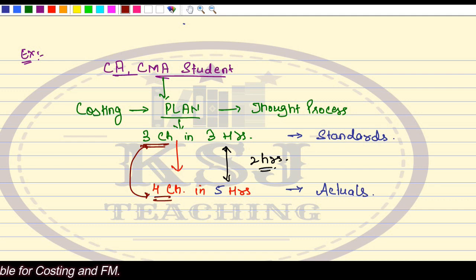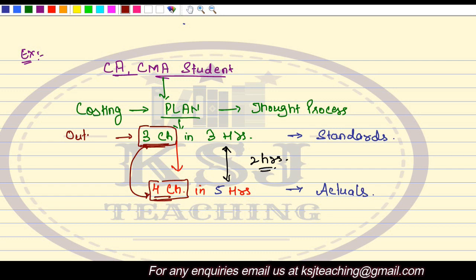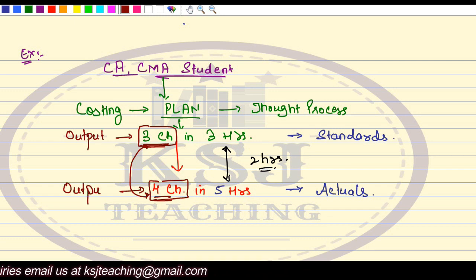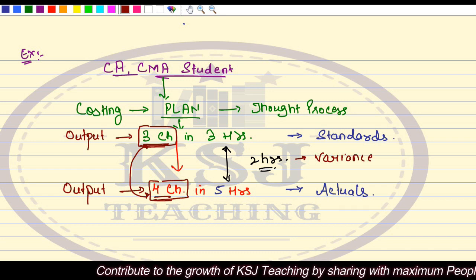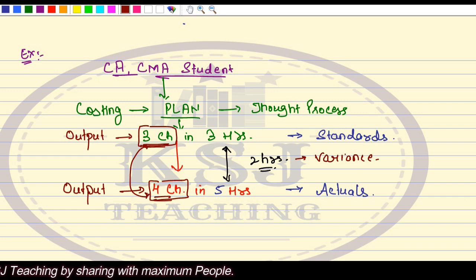What I'm saying is, see, I'm setting the standards for 3 chapters. Now, this 3 chapters is my output. This 4 chapters, this is my output. Now, if I say that there is a variance of 2 hours between 3 hours and 5 hours, you will say, sir, 2 hours, this is the variance. But just let me know, sir, standards were set for 3 chapters, whereas the actuals are for 4 chapters. Now, can you compare it?